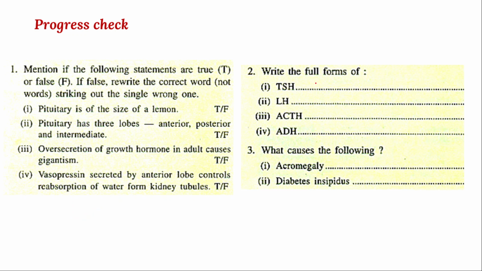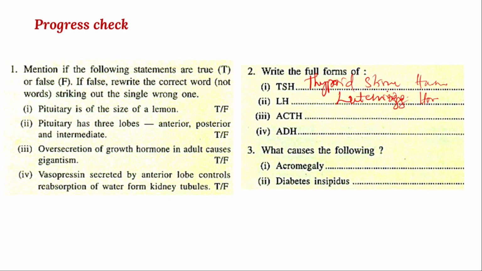And then write the full form of different hormones. The first one is the TSH hormone, thyroid stimulating hormone. And second one is LH, that is luteinizing hormone.